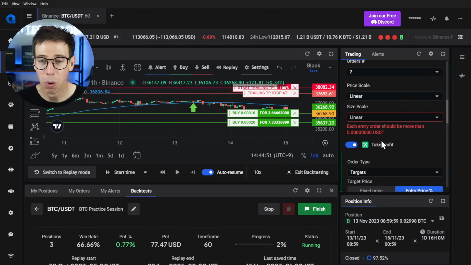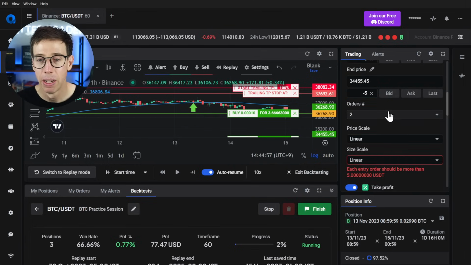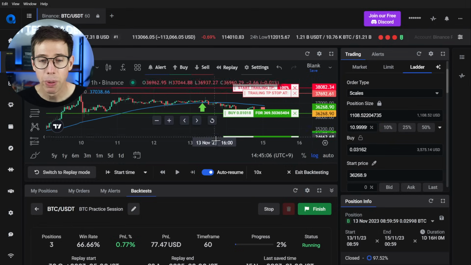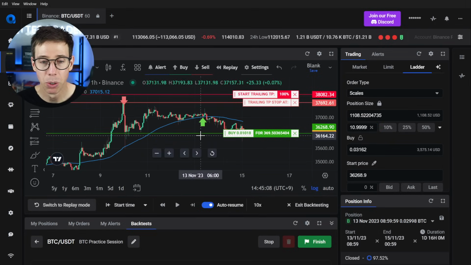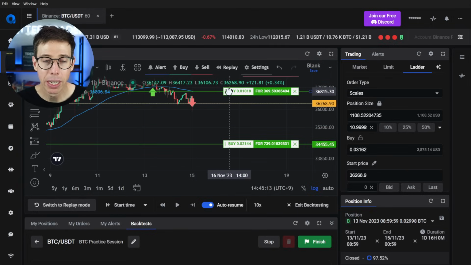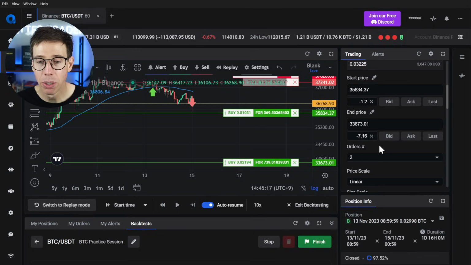So now I have an order. Cool. So I have this one and this one. I'm going to start this one down just 5% to see how that looks. Awesome. And my position size is not 11. Why did I do that? This should be right here, 11%. There we go. So we can see how the DCA is going to work. So again, I'm going to be placing this, waiting for the price to come up here to tag that level. So for now, I'm not going to do anything, but I want to make sure that I have this all set to go. So for now, I just want to save this and overwrite the preset.